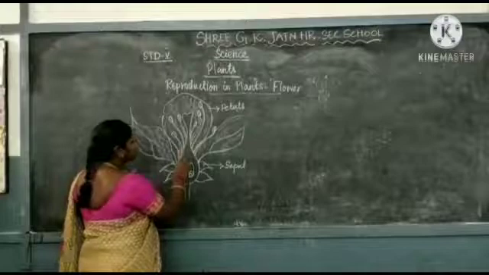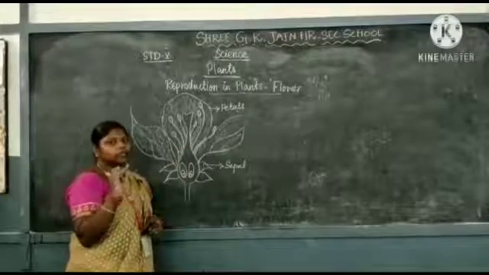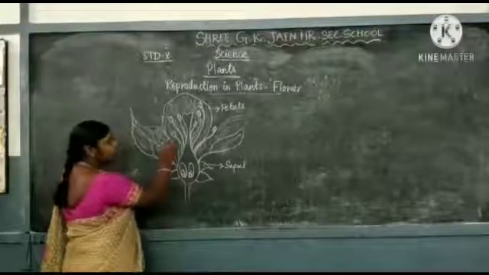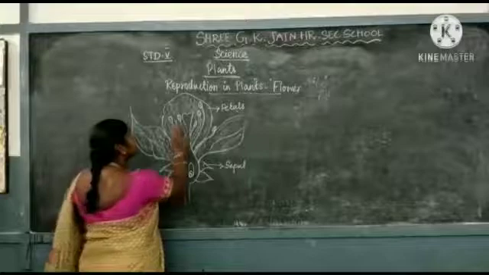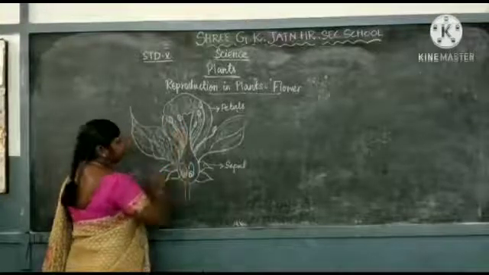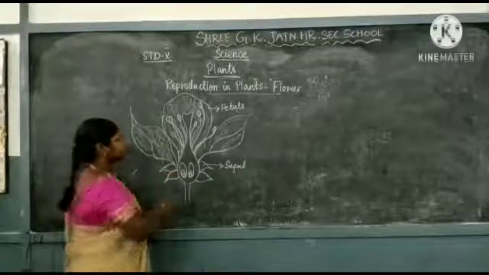Now I'm going to explain the female and the male parts of the reproductive organ. The male part of the flower, the male part of the reproductive system, is called the stamen.